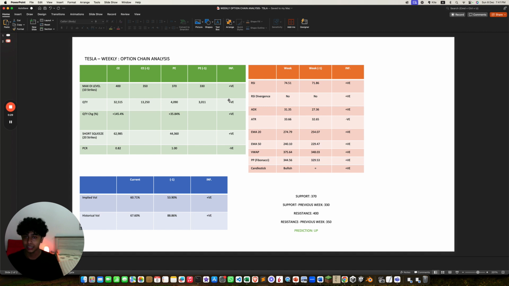Quantity is higher for CE, that's positive. Change is higher for CE, that's positive. Short squeeze is higher for CE, that's positive. PCR is below 1, that's negative.